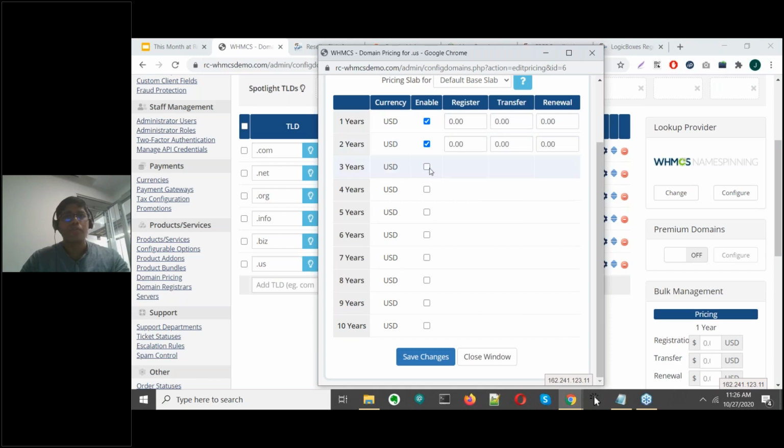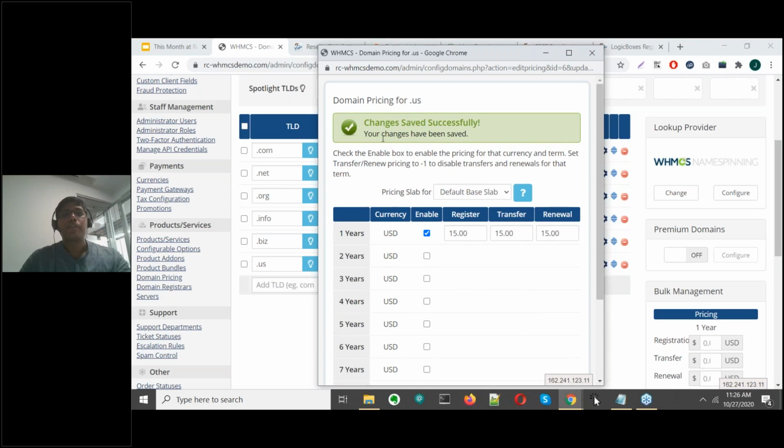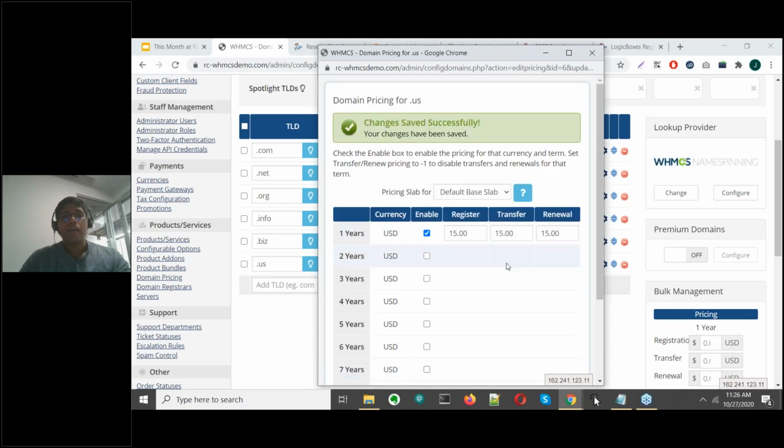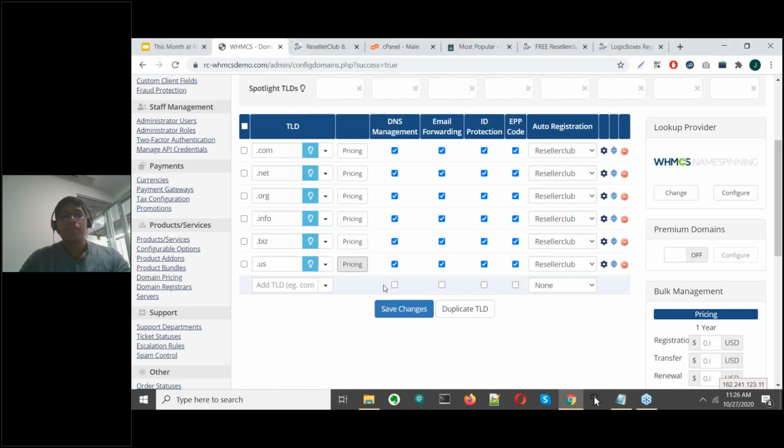You can of course choose 2, 3, and you can select all of these tenures as well. But for the purpose of our demo, we will only select 1 year. You can add the registration pricing that you have. You can add transfer pricing as well, followed by renewal pricing, and click on save changes. As you can see, these changes have been saved, and we close this window.